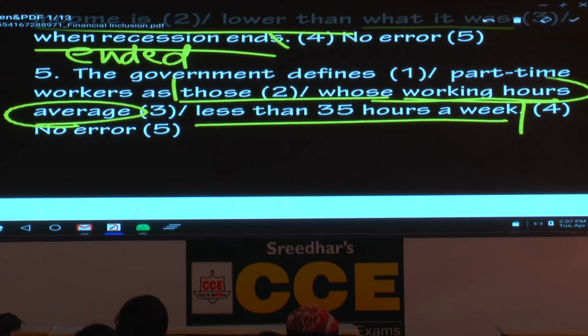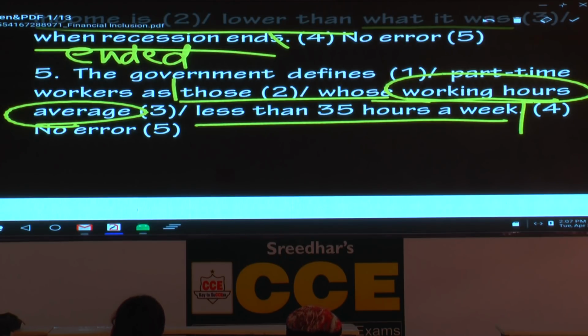Now in this clause, what is the subject? Please underline working hours. Is it singular or plural? Plural. Then average, right or wrong? That means there is an error or there is no error. How many of you have chosen the fifth option, no error? I appreciate all those students. Perfect. There is no error.